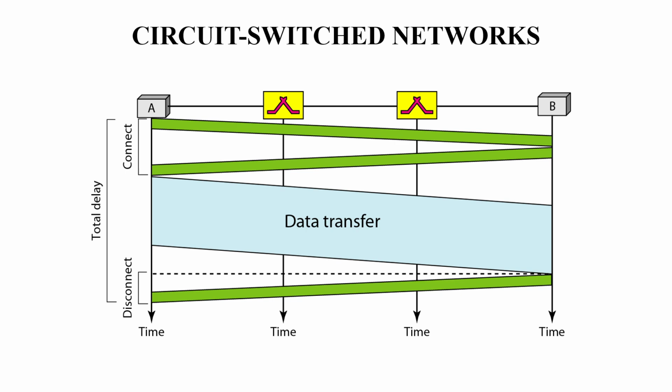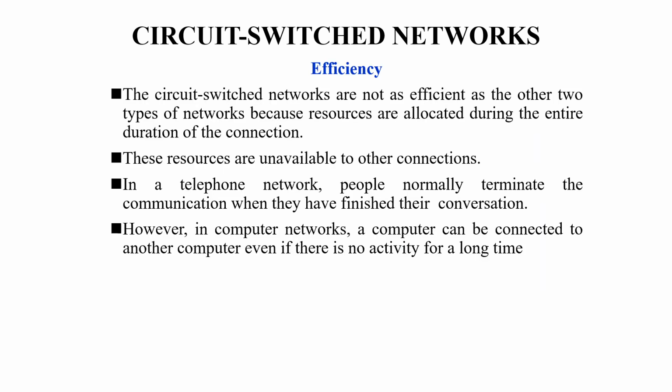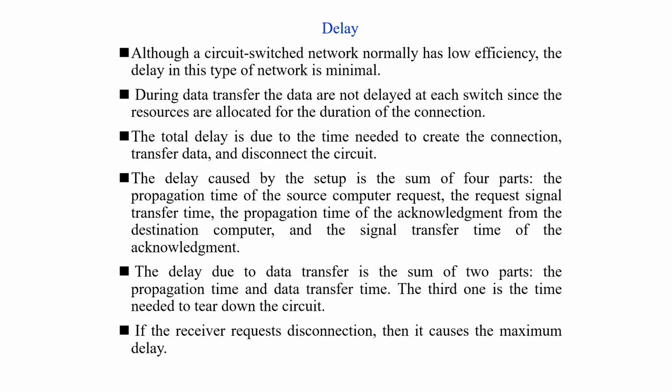Circuit switch networks normally have low efficiency, but the delay in this type of network is minimal. During the data transfer, data are not delayed at each switch since the resources are allocated for the duration of the connection. The total delay is due to the time needed to create the connection, transfer data, and disconnect the circuit.